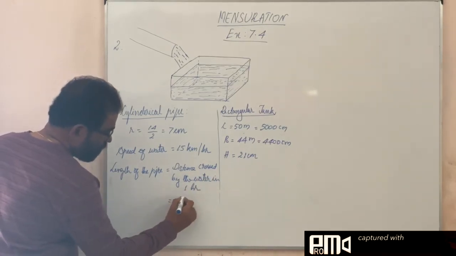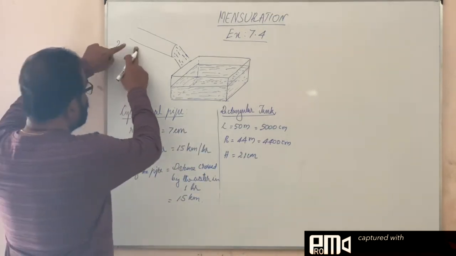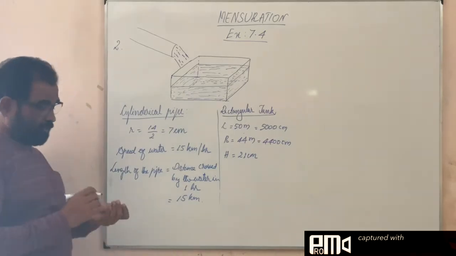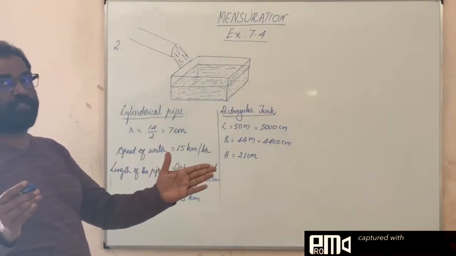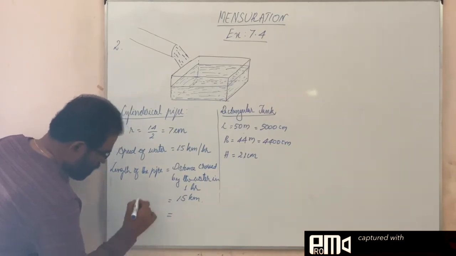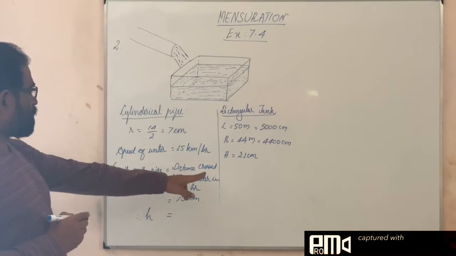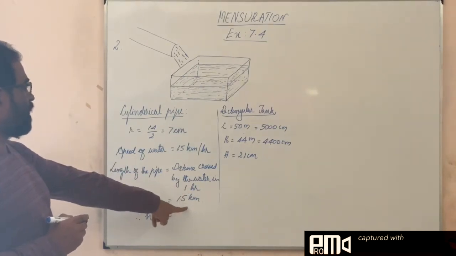That is 15 kilometers. So in 1 hour, 15 kilometers it crosses, so that much portion is taken as the height. Therefore, height of the pipe is equal to the distance traveled in 1 hour, 15 kilometers.